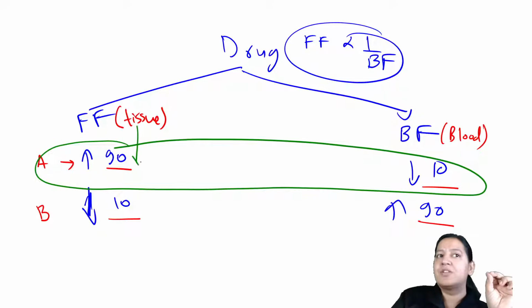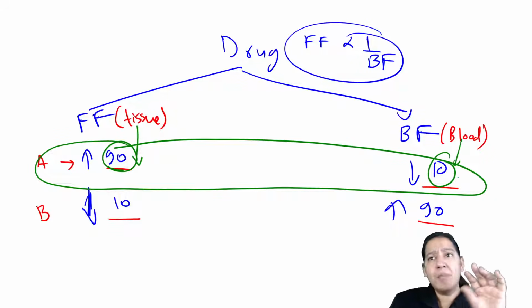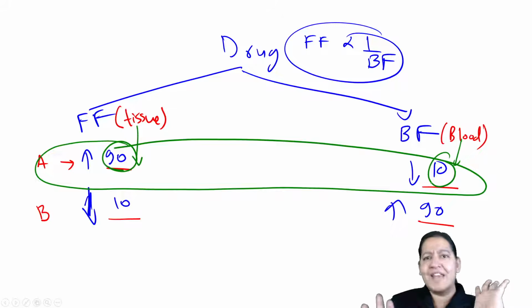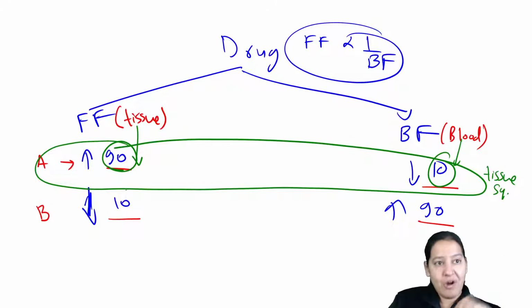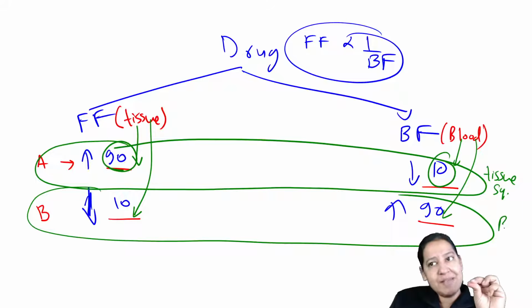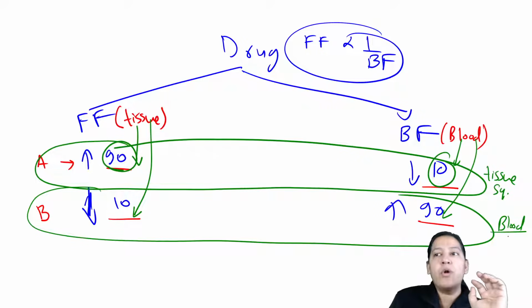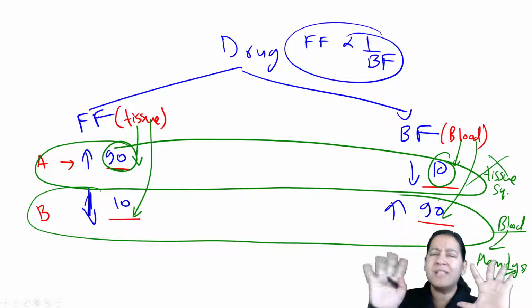Drug A is mainly present in the tissue because free form is more and it is hardly present in blood. Most of it has already entered the tissue. So it is basically present in the tissue. It is a tissue sequestrated drug, a drug having more tissue sequestration, right? Drug B is the other way around. Here tissue is less. It is basically present in the blood because the bound form is more. So here hemodialysis is useful. Hemodialysis is useful for this drug and not useful for this. So this is the summary we can give you.